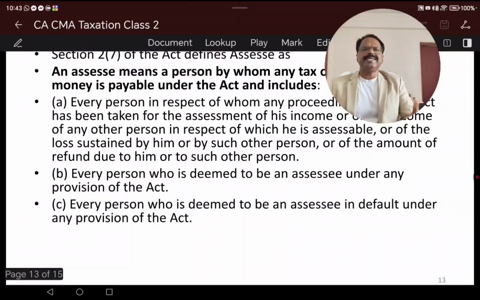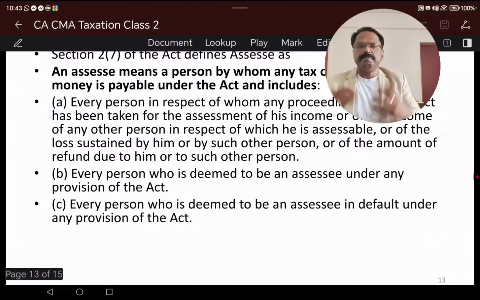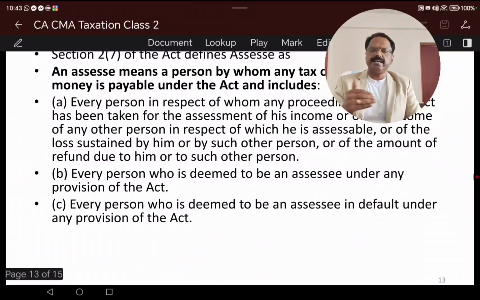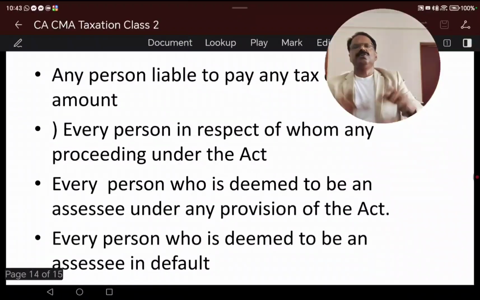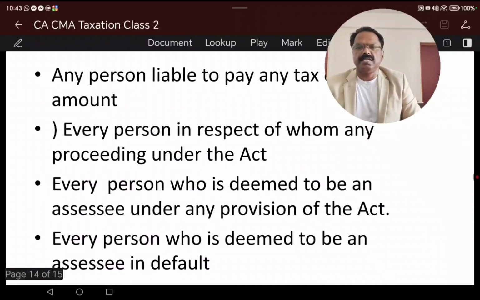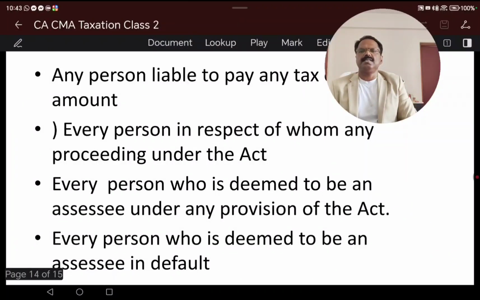So any person by whom any tax or any amount of money is payable or receivable can be an assessee. Any person by whom any proceedings under this Act or any provisions of the Act can be an assessee. Third is any person who is deemed to be an assessee. And next is a person deemed to be an assessee in default can also be an assessee. So please remember this.